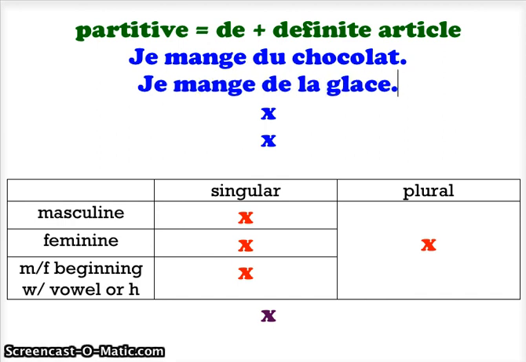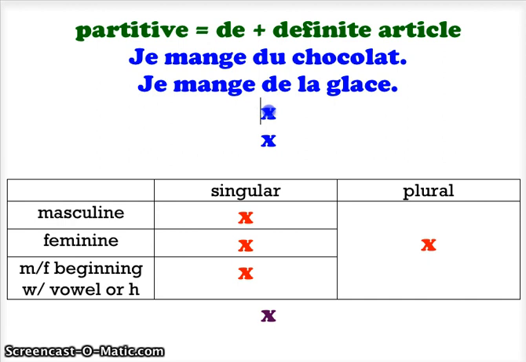Je mange de la glace. Now we're going to be careful here because we know that sometimes de does form contractions. Does de form a contraction with la? And the answer is no, it does not. So this sentence is perfectly fine as it is. Je mange de la glace. I am eating some ice cream.